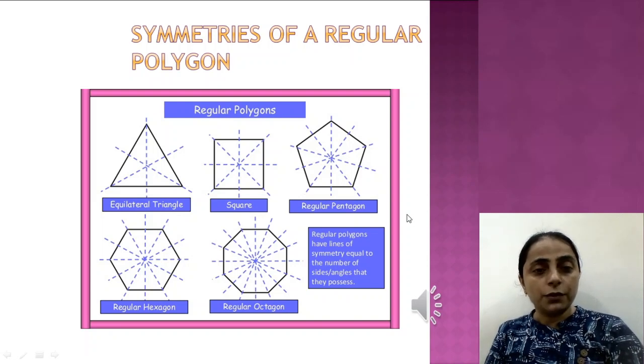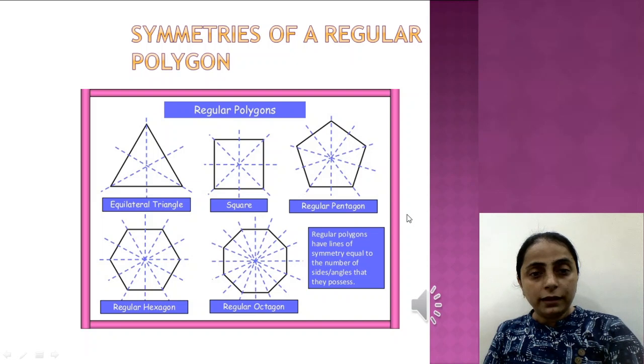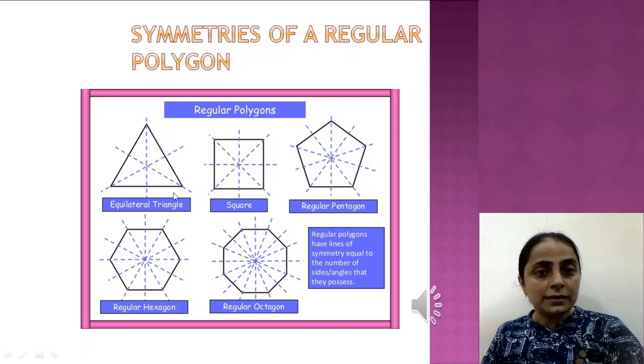Next, we can rotate the equilateral triangle by an angle of 120°. That means if the vertex A was at the top, the vertices would now be C, A and B. If we give one more rotation, then it would be B, C and A, right?